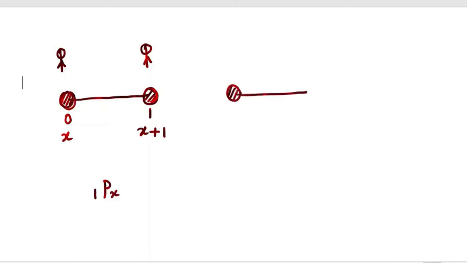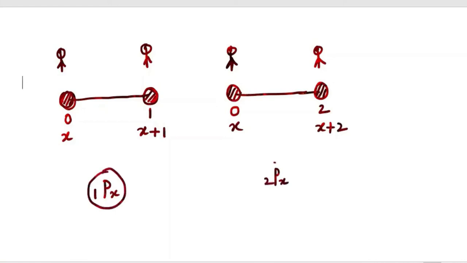Notation. Okay. If someone is aged x now, what is the probability that this guy will die before x plus 1? x could be 30. What is the probability that this guy will survive for 1 year? The notation is p x 1. Remember, this is survival probability. You commit to memory now. Okay, what is the probability that this guy will survive for 2 years? This is 0 to x plus 2. If someone is fit and fine, someone is age x now, what is the probability that this guy will survive for 2 years? This will be p x 2. Okay, this is p x 1, this is p x 2.